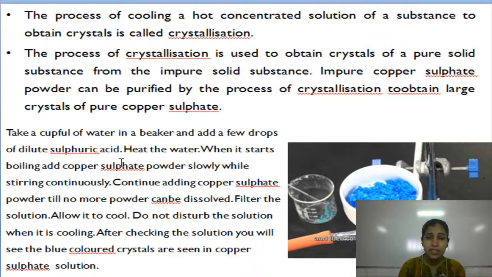In this process, you have to follow these steps. Take a cup full of water in a beaker, then add a few drops of dilute sulfuric acid. Heat the water. When it starts boiling, add copper sulfate powder slowly while stirring continuously. Continue adding copper sulfate powder till no more powder can be dissolved. Filter the solution. Allow it to cool for some time. Do not disturb the solution when it is cooling.